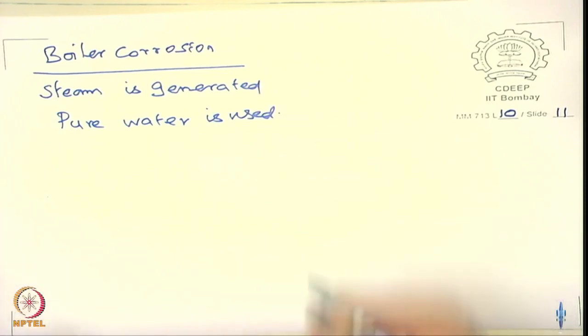Pure water is used because you do not want to form scale. Now what is the temperature of the boiler actually? Does anybody have any idea about the normal temperature? Normally the water is heated to about 250 to 300 degrees Celsius, okay.